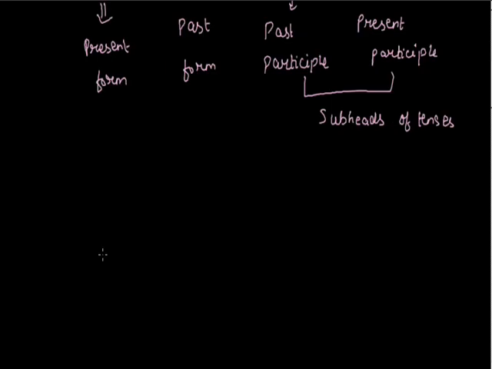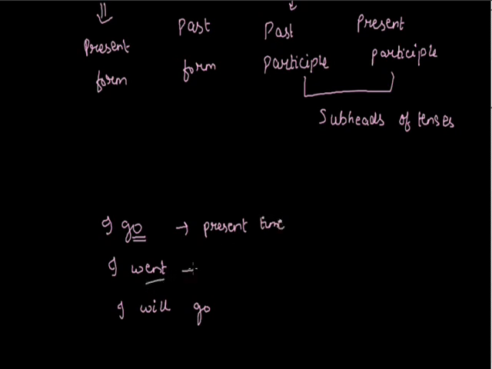If I write three sentences, I go, I went, and I will go. So how does tense define the time of action here? Go is the first form of verb. I go means a regular habit. This shows a present time. That's why it is a present tense. Went here defines a past time or past tense.